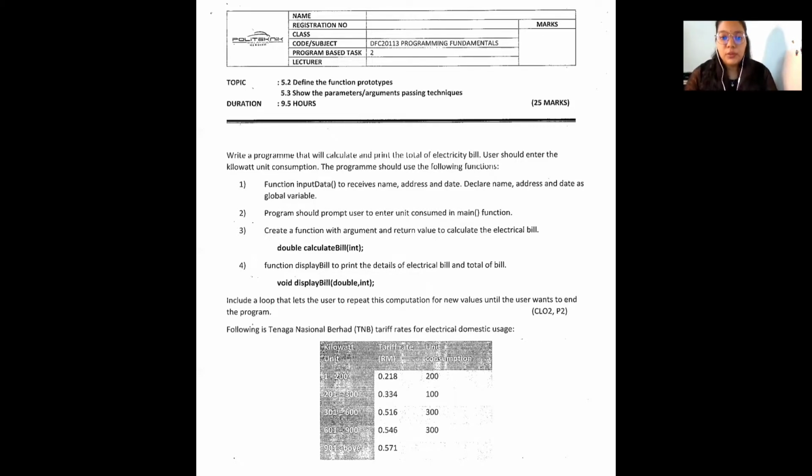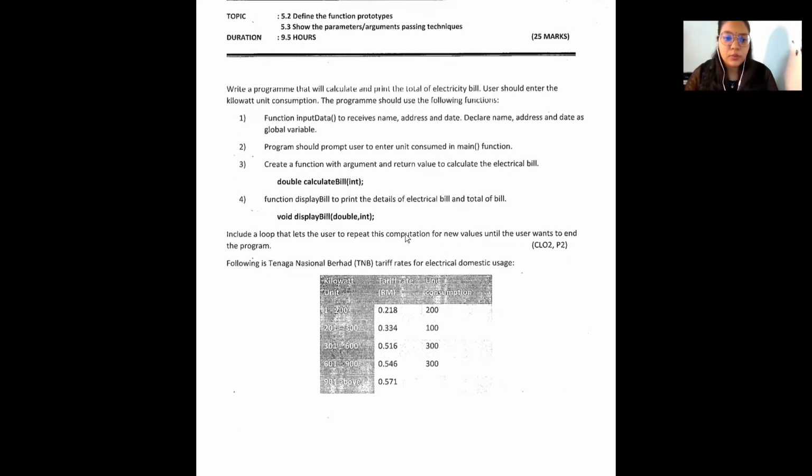Number one, a function input to receive name, address, and date. Declare name, address, and date as global variables. Number two, the program should prompt the user to enter unit consumption in the main function. Number three, create a function with argument and return value to calculate the electrical bill: double calculate bill int. Number four, function display bill to print the details of the electrical bill and total of bill: void display bill. Include a loop that lets the user repeat this computation for a new value until the user wants to end the program.